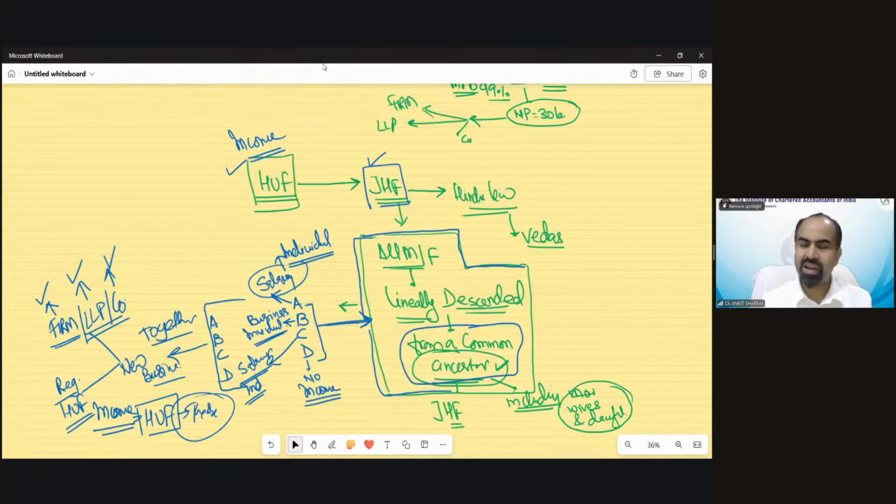There is a very interesting and complicated provision regarding females. We will discuss it. Is that clear? What is the difference between JHF and HUF? Is this clear? Then it's okay. All other questions, whatever is coming to your mind, like the concept of a sister after marriage. They will go into some other family, then what will happen, etc. So we have the provision for that also. I have not completed the definition yet. It's just the starting part of this definition we have covered. We will cover each and everything.